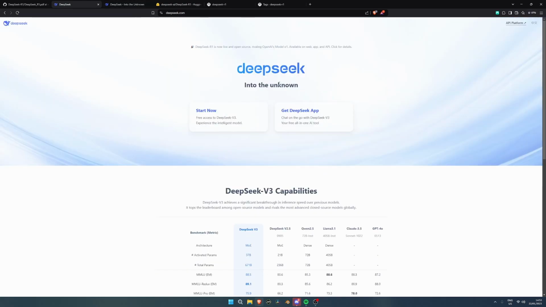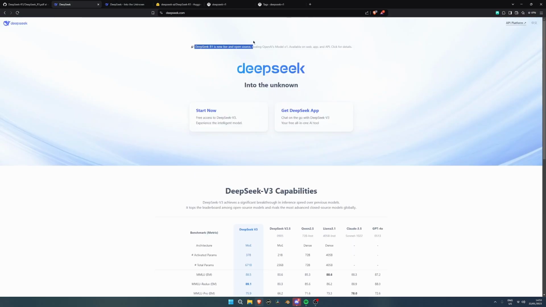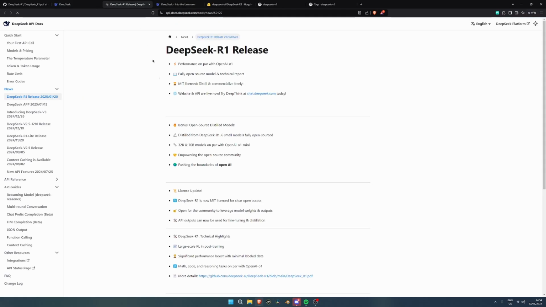All right, whatever. So we can start now, and there's also an app, right? You can chat on the go with DeepSeek V3. So there's also an app, which I can't click for some reason. I guess it's an app in the App Store or Google Play Store. I don't know. It's now live and open source. Yeah, that's the important part. The cool part. It's open source. So literally anyone. Actually, let's take a look at this.